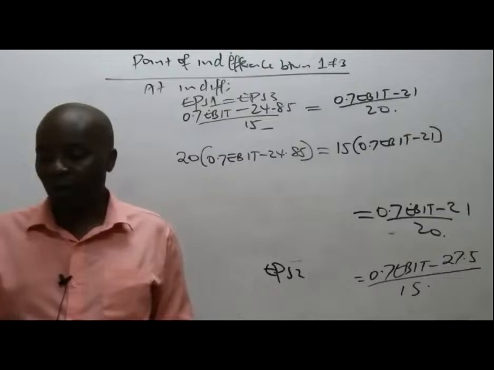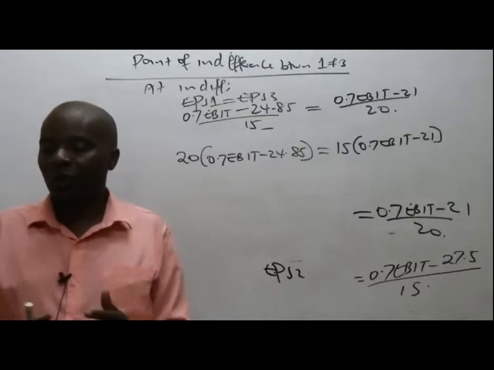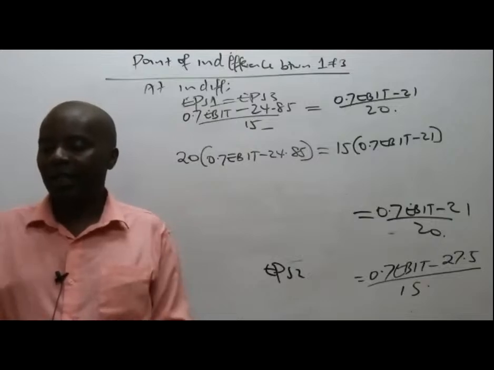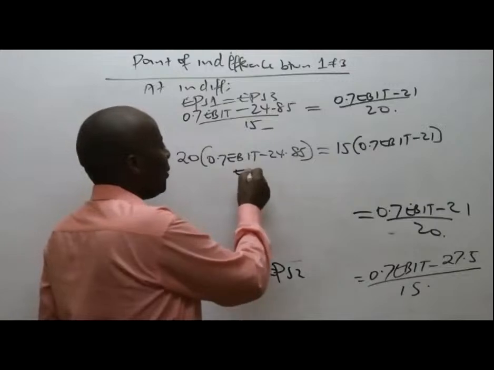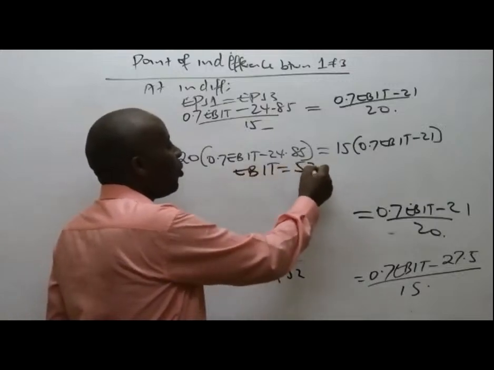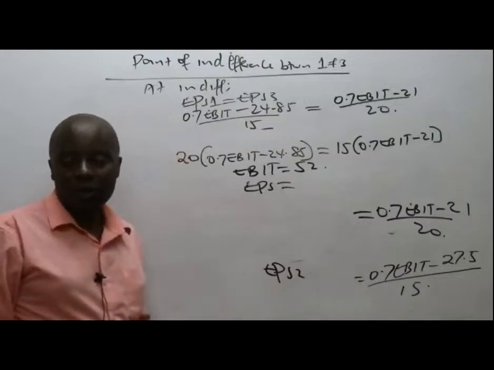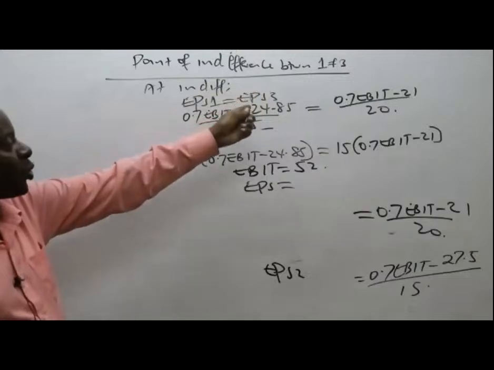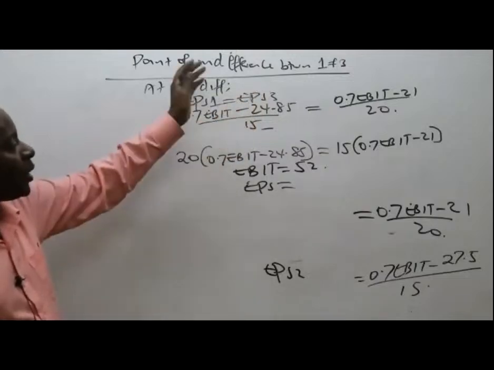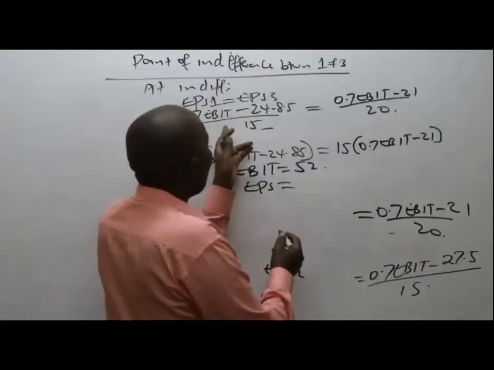Malim has also gotten 52 million. Thank you very much. So everybody is getting EBIT of 52. But now remember that they also asked you to give them EPS. So to get EPS, just pick any of the two EPS equations and substitute. To get EPS at the point of indifference, I'll work with this one here.